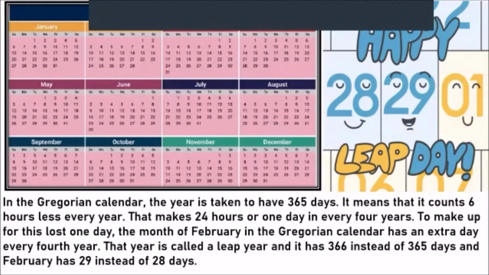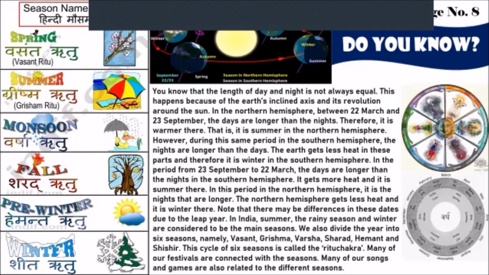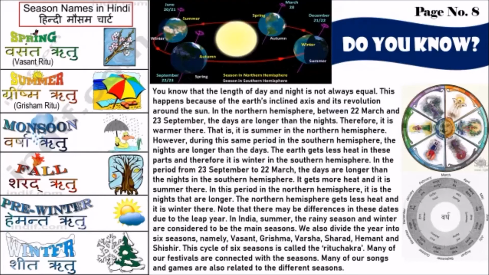Now, this is something very important you need to know. I've already given you the page number. It's on page number 8 in your textbook. You need to read this. This is for your general knowledge. All right. Because of the rotation and revolution of the earth. Can you see the picture right over there on the top? The revolution of the earth. That's why you get your seasons, your spring, your winter, your autumn, your rainy season. All these happen because of the motion of the earth.